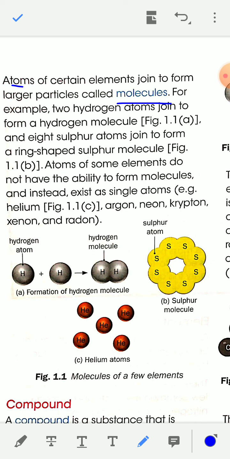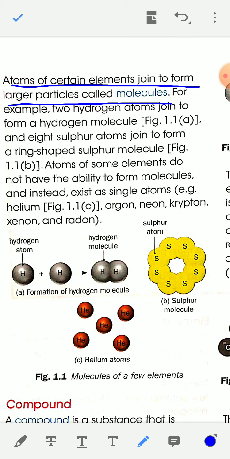Atoms of certain elements join to form larger particles, and these larger particles are called molecules. For example, when two hydrogen atoms join, they form a hydrogen molecule. When 8 sulfur atoms join, they form a sulfur molecule.